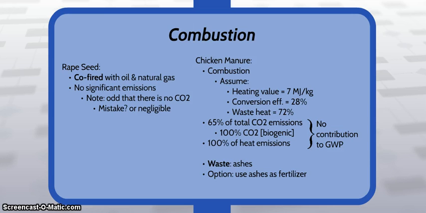For chicken manure, we are combusting, so we are assuming some values to make some calculations on the biogenic CO2 that comes out in the heat emissions, but these both do not contribute to the global warming potential. What does come out is ashes, and we have the option to use these ashes later as fertilizer. But for the purposes of our analysis, we are just considering this a waste flow. Overall, also for combustion, no contribution actually whatsoever to our global warming potential, which might come as a surprise to some.